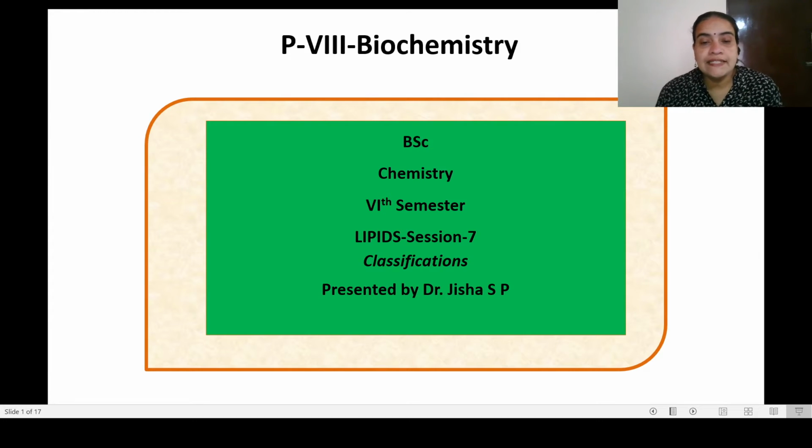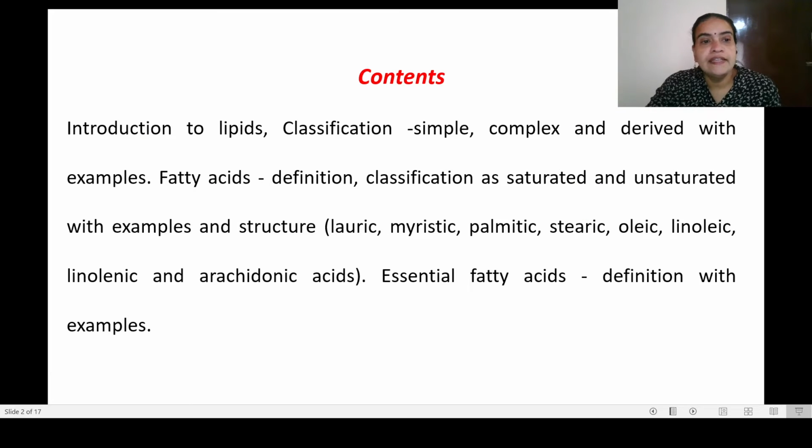Hello students, this session is about the chapter lipids, and here you will find the introduction to lipid, that is the definition of lipids, its classification into simple, complex and derived lipids with example, then a term called fatty acid, its definition, then its classification as saturated and unsaturated fatty acid with example and structure, and definition for essential and non-essential fatty acid with example you are going to see in this session.